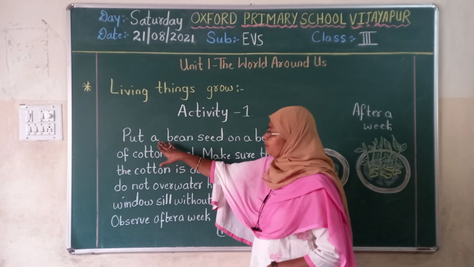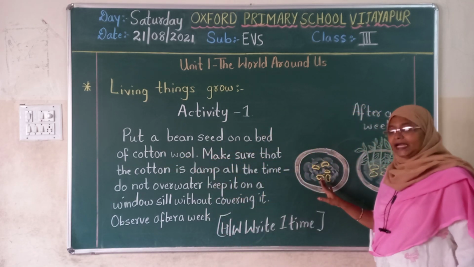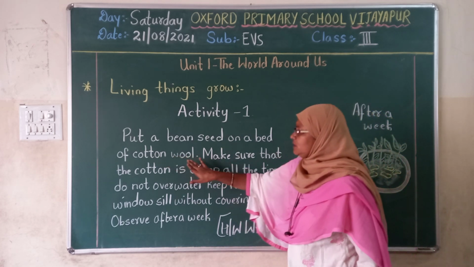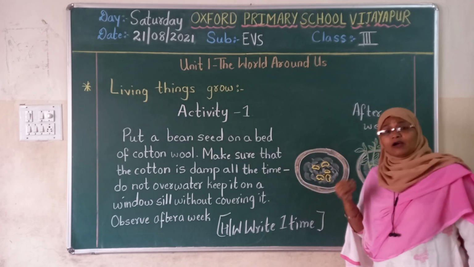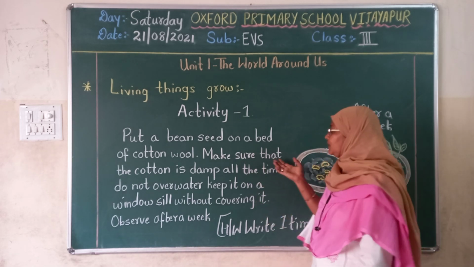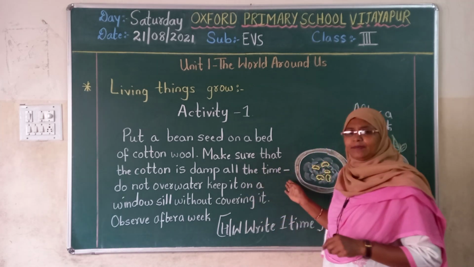So once again, see, put a bean sheet on the bag. This is the plate. Here we have applied cotton wool on it. Make sure that the cotton is damp, which means it is wet all the time.